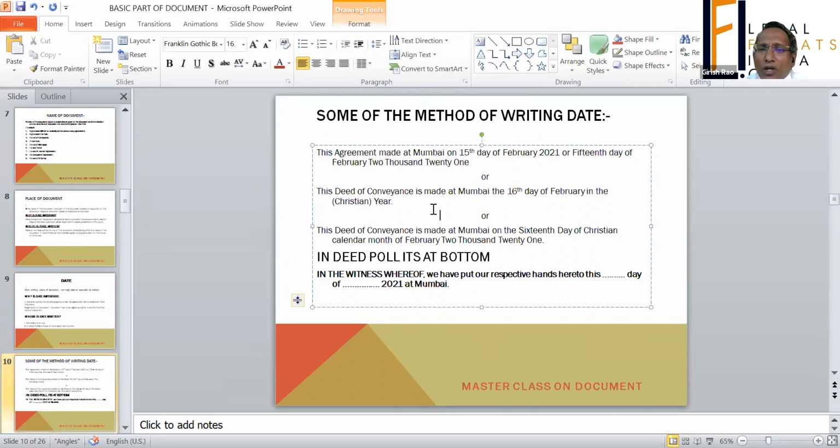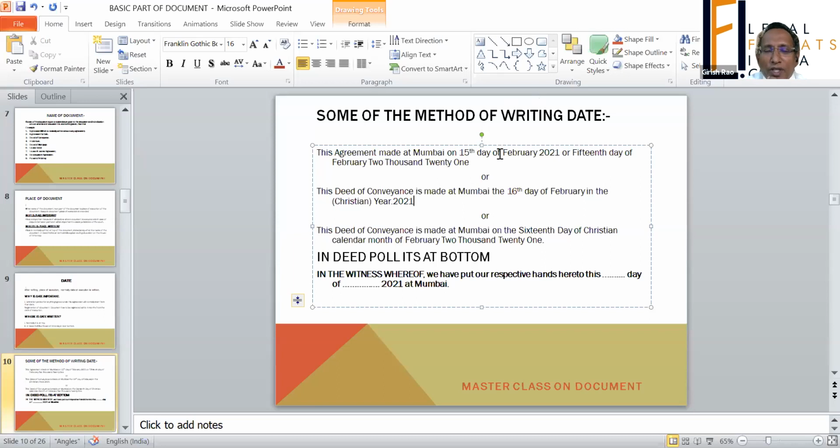There is nothing called right or wrong, but you have to ensure that date and place are mentioned in the document. There is no compromise on that. You have to write date, you have to write a place. Otherwise, when the document is challenged or when you take any step for execution or enforcement of the document by filing of a suit, it will be an issue in the suit. So you have to ensure these things come in the document.